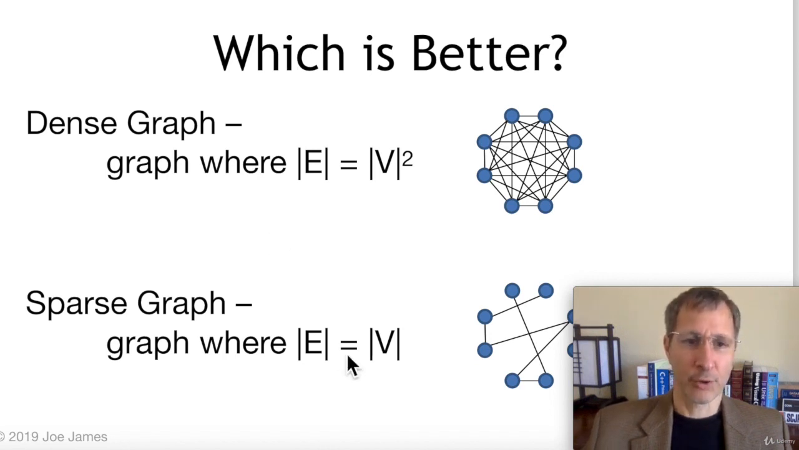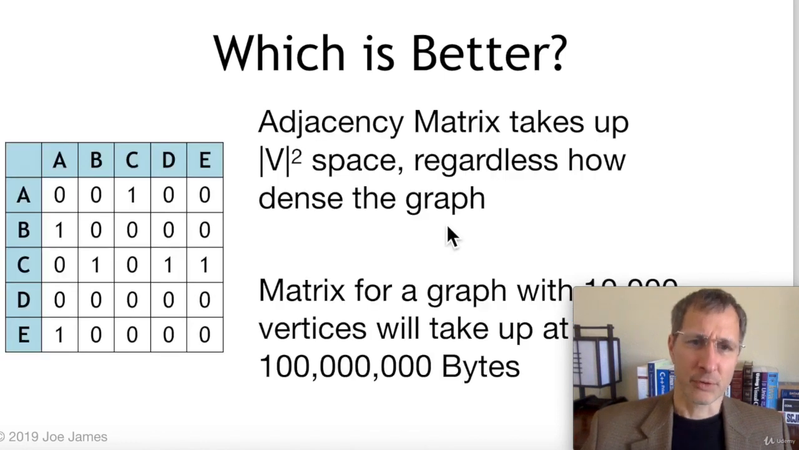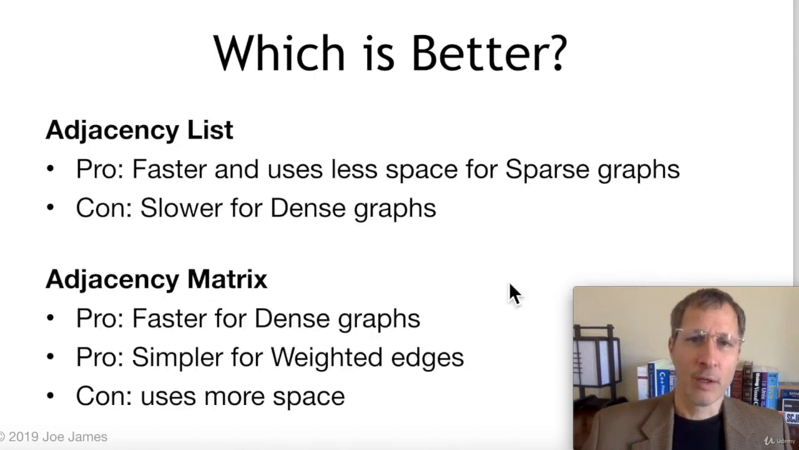In a sparse graph, there are relatively few edges, or maybe approximately similar to the number of vertices. So an adjacency matrix takes up V squared space regardless of how dense the graph is. Because we have a list of vertices along the x-axis and along the y-axis of this matrix, it takes up V squared space for the matrix. A matrix for a graph with about 10,000 vertices would take up at least 100 megabytes.